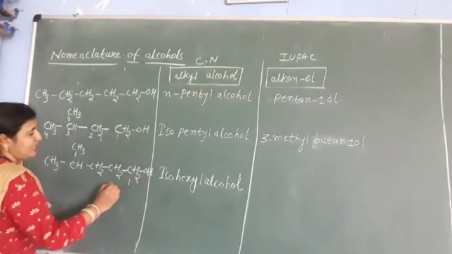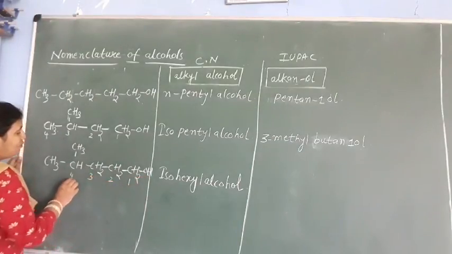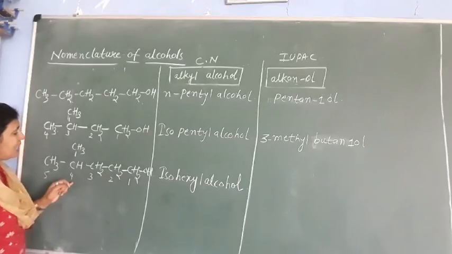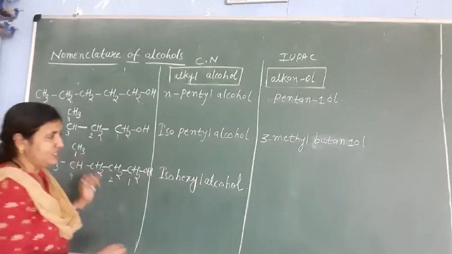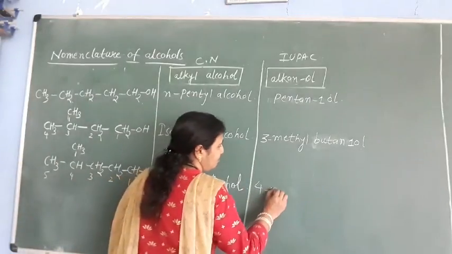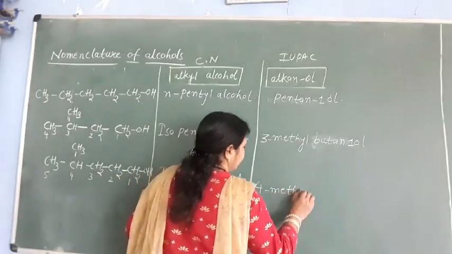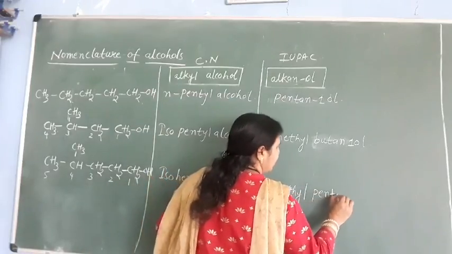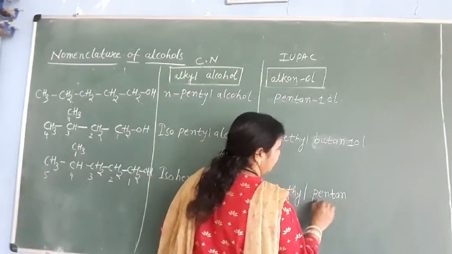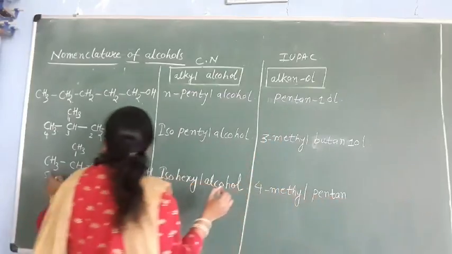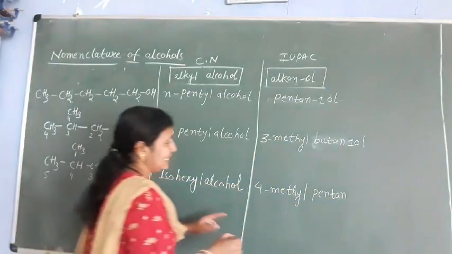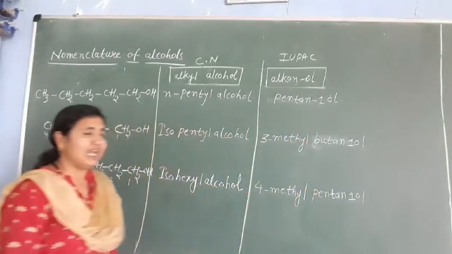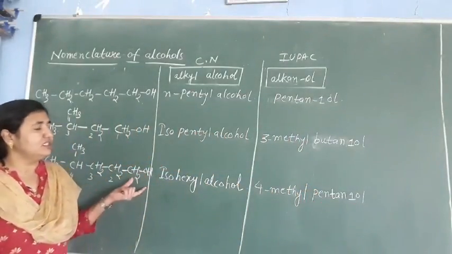Start numbering from here: 1, 2, 3, 4, 5. So on the 4th carbon we have a methyl group. First write down that one. So it is 4-methyl pentane. A 5 carbon chain is there, so pent, and single bonds are there, so it is an alkane, pentane, 1-ol. So 4-methyl pentane 1-ol. So this is about iso.